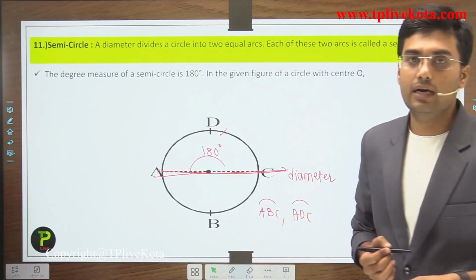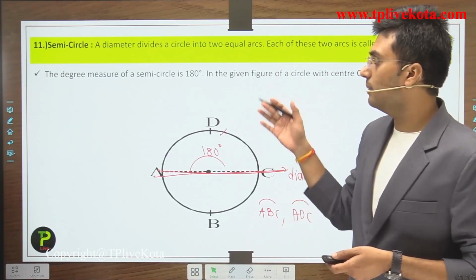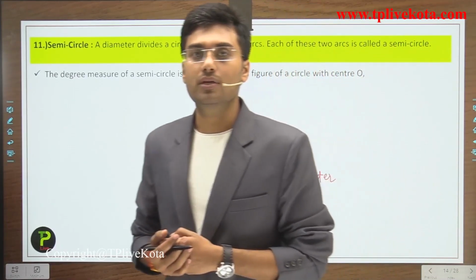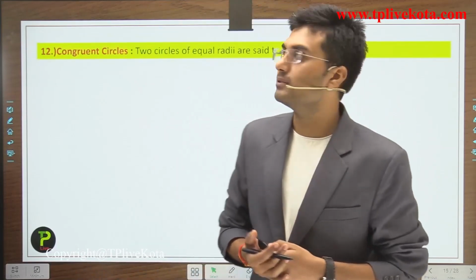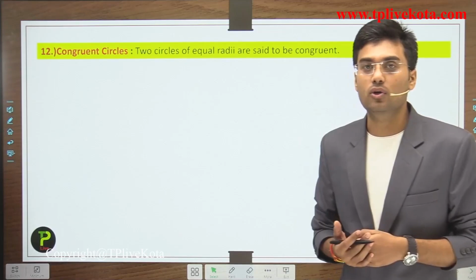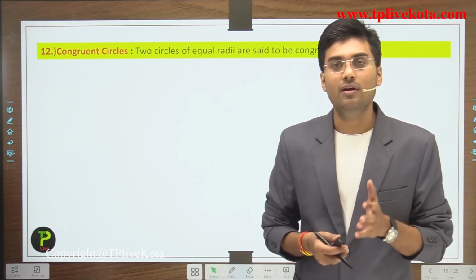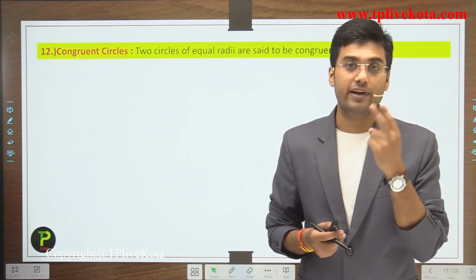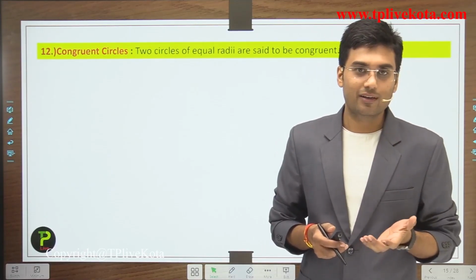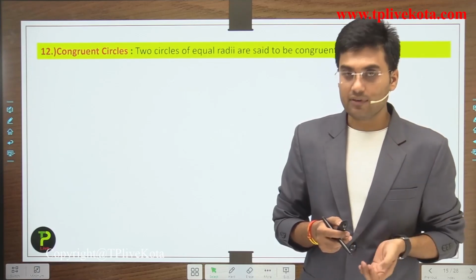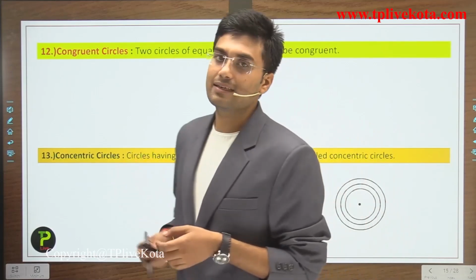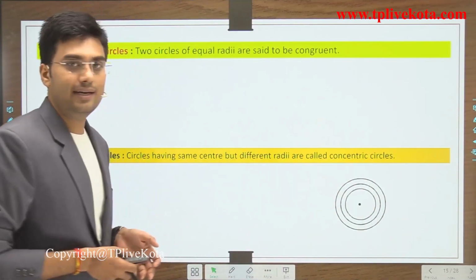Clear? Now students, this is about the semicircle. After the semicircle, the next term is congruent circles. We know about congruent circles: if the radii of two circles are equal, then the circles are congruent. Clear? Now after congruent circles, the next term is concentric circles.